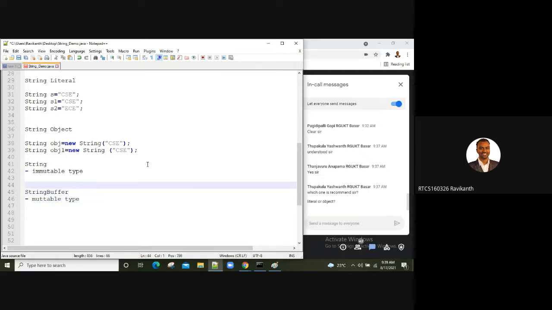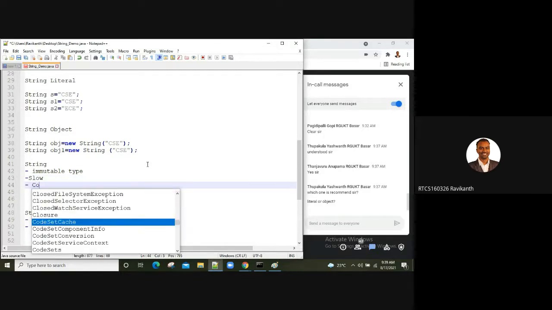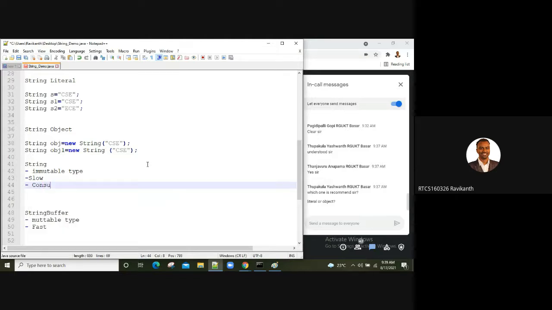Then from a performance point of view, string is a little bit slow, whereas string buffer is fast. Then from a memory point of view, string consumes more memory.